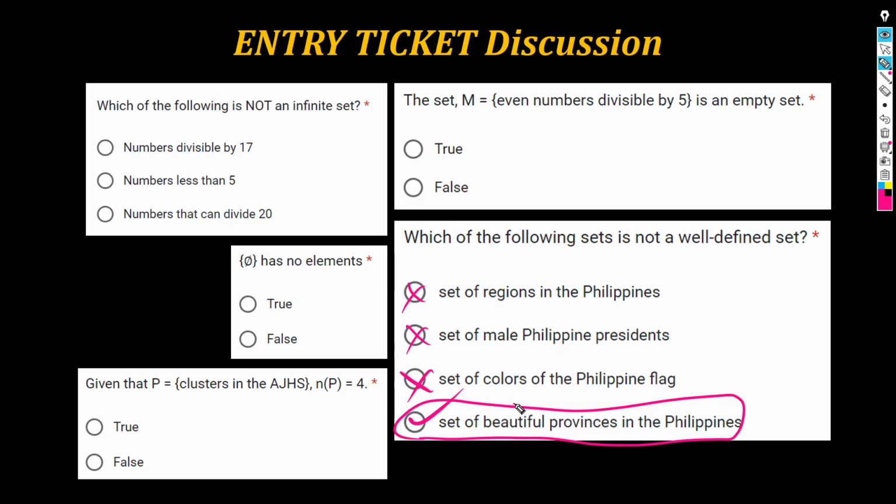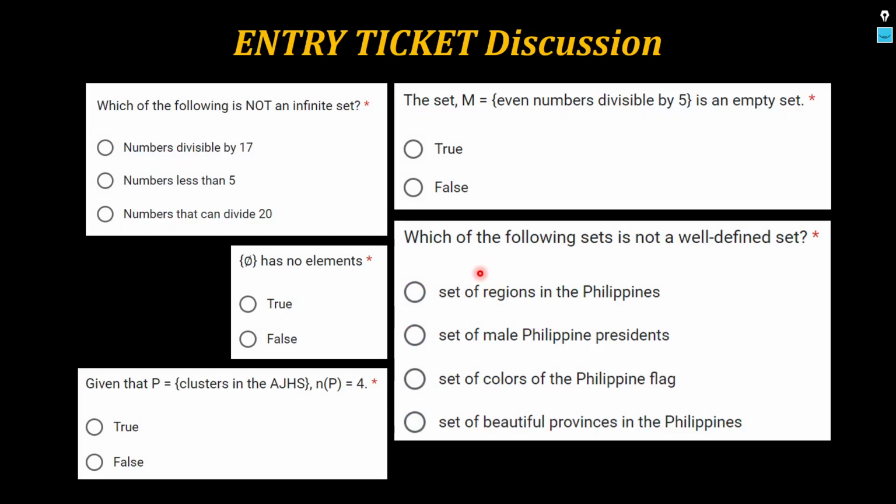Very good. Ang tamang sagot dyan, qualifier na to, beautiful. Paano masabing beautiful? Ang pagiging beautiful ng isang province ay subjective. It's not well defined. When I say something is beautiful, it might not be beautiful for someone else. But if I say that, let's say, Joseph Estrada is a male Philippine president, then no one can deny that. Sureball yun. Non-debatable yun. So that is not a well-defined set, the last one. Okay?